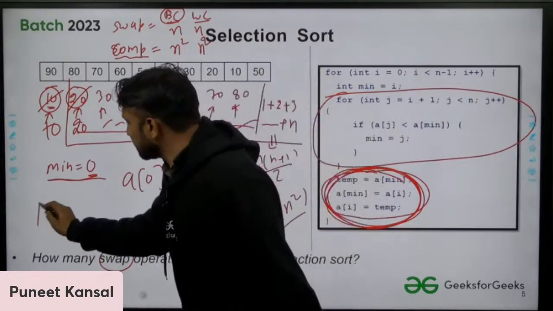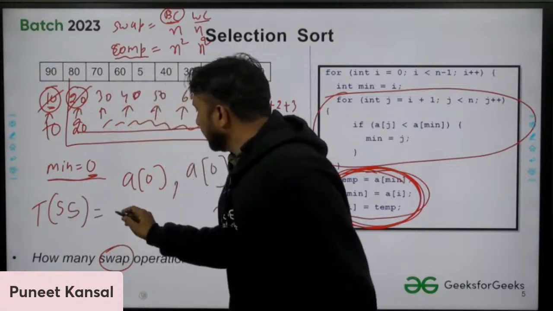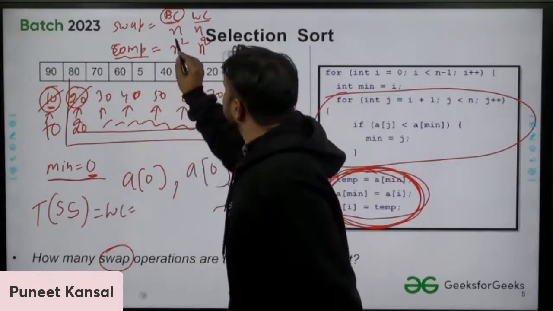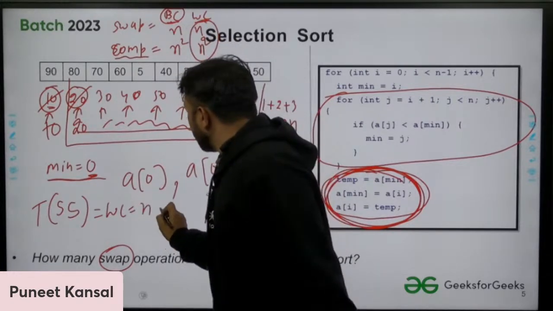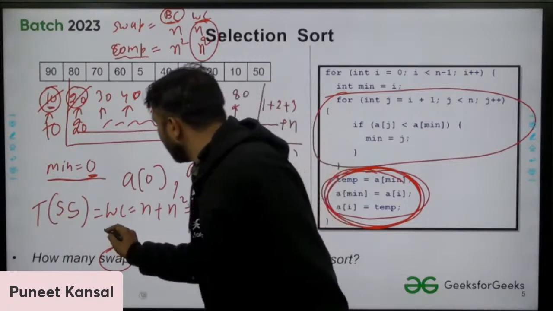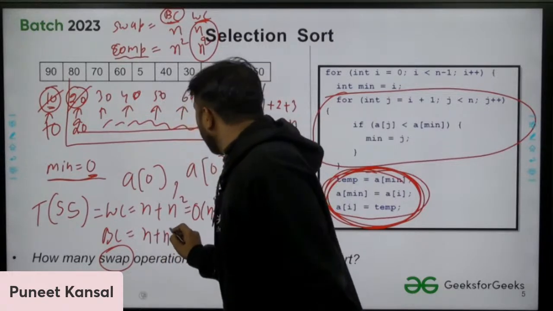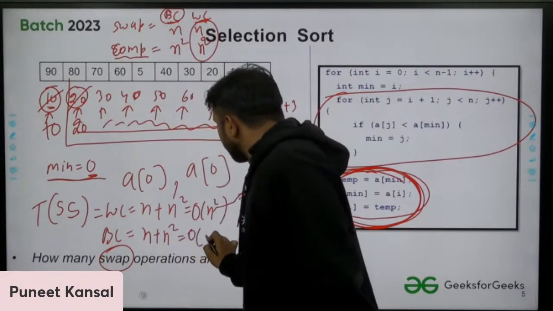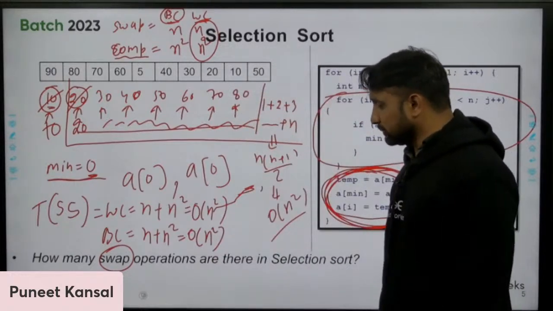Then what is the time complexity of selection sort? In the worst case, that will be n plus n square, that is asymptotically n square. In the best case, how much? n plus n square, that is still n square.